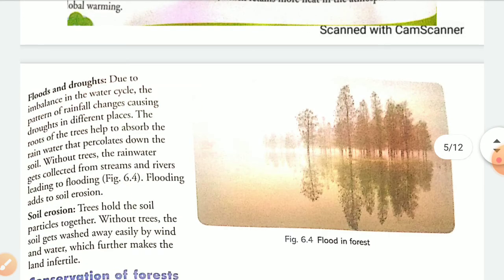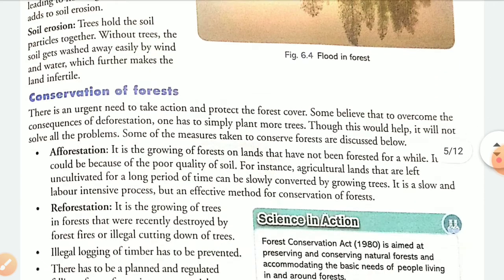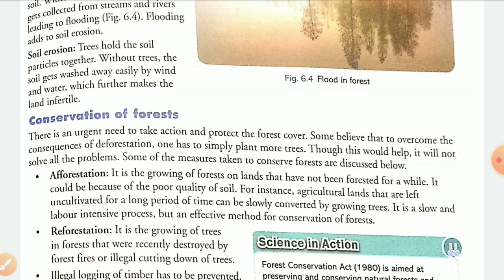Then floods and droughts. Due to imbalance of the water cycle, there will be either more rainfall, or in some areas the rainfall will be very less. So the situation of flood and drought both can occur. And the last, soil erosion, which I have told earlier also, that trees have roots and they anchor the soil. Okay, and without trees, what will happen? The upper layer of soil can easily be washed away. So we require the conservation of forest.